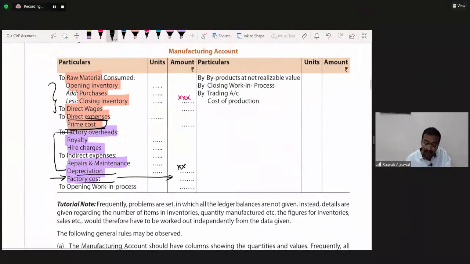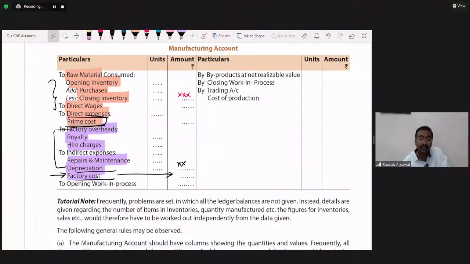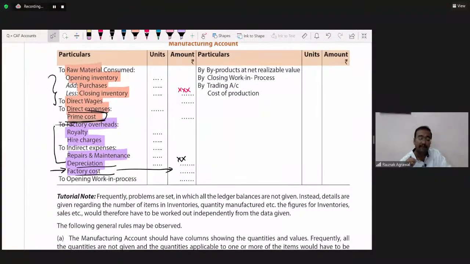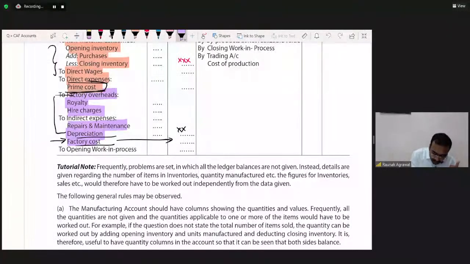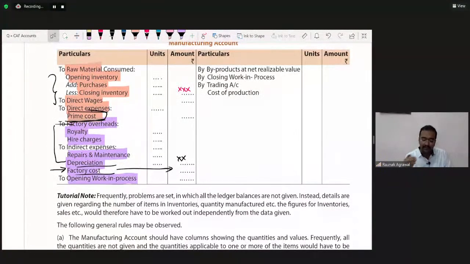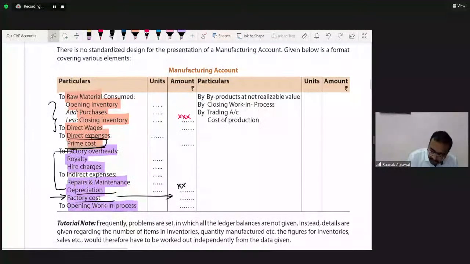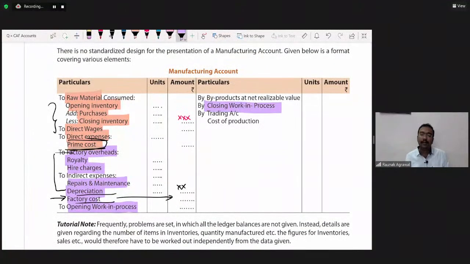Okay, after that we will adjust for WIP, work in progress. We must be having some goods which are semi finished, both at the opening as well as closing. So if we have opening WIP, we will debit it to opening work in progress. And if we are having some closing WIP, it would be credited as closing WIP.